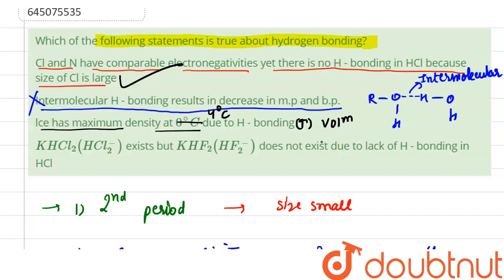As temperature increases to 4 degrees Celsius, hydrogen bonds are broken, hence volume decreases and density increases. When temperature increases further, molecular repulsion increases, hence volume increases. Therefore water has its maximum density at 4 degrees Celsius. So option 3 is also not correct. This is not a true statement.